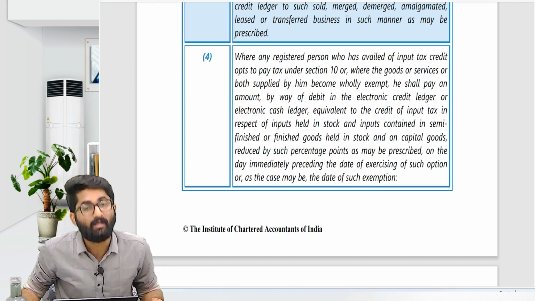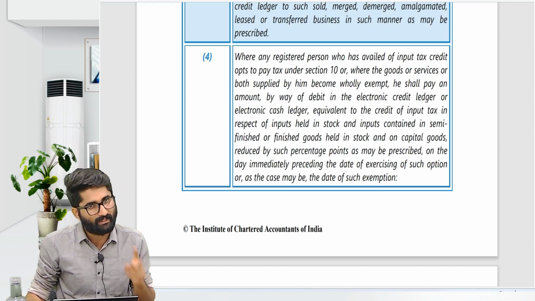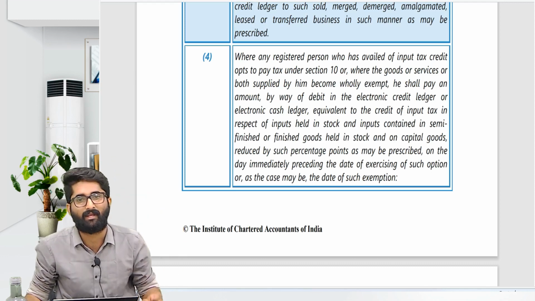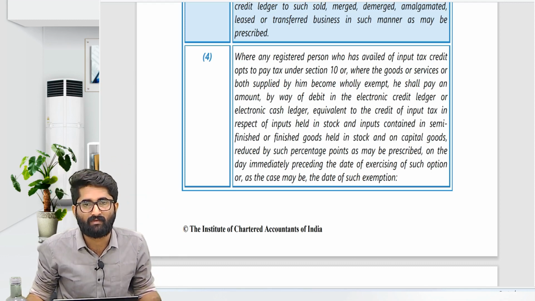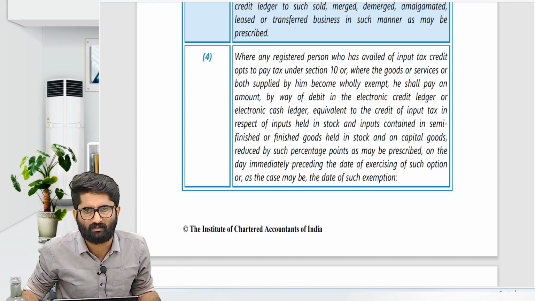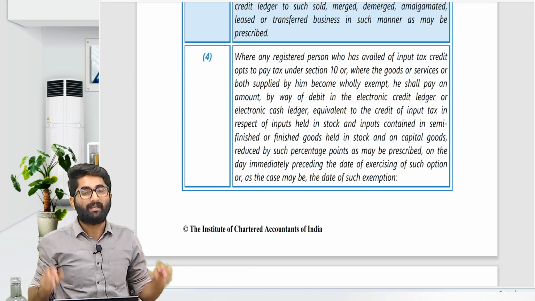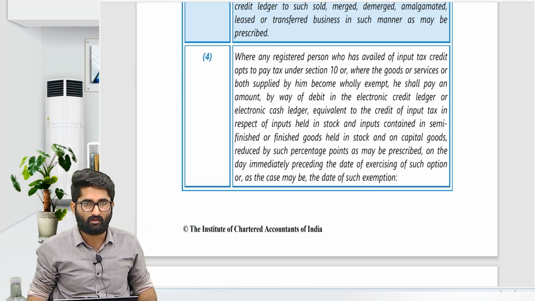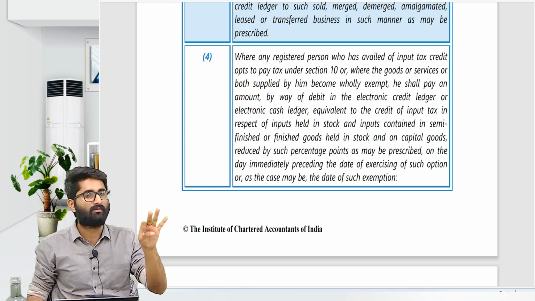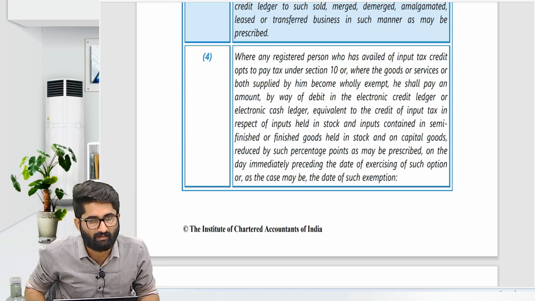Government says that if you don't want the ITC, please do reverse the ITC to the government. You have to reverse the ITC to the government. Sir, what is the amount that I have to reverse, sir? That is nothing but the ITC which you have availed on input goods, semi-finished goods, finished goods, whatever ITC you have availed, that you have to reverse.